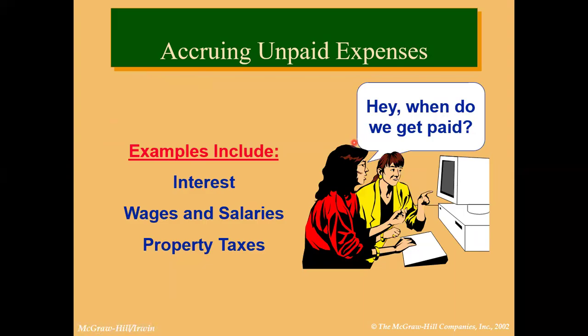For example, interest, wages and salaries, or property taxes. These are examples of accrued expenses. It means work is done, but we have not made payment yet.